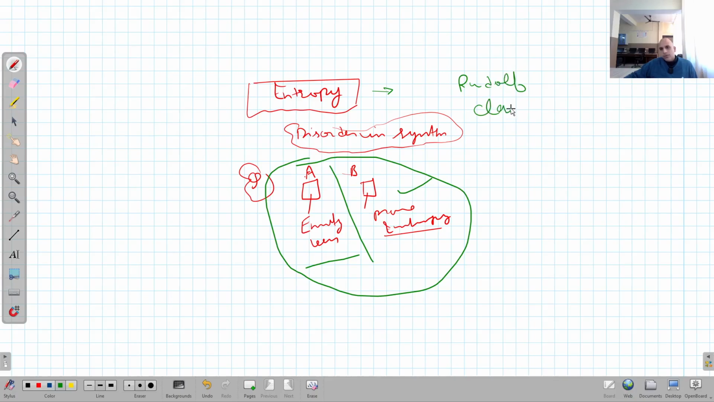Rudolf Clausius in 1865. He gave this physical quantity the name entropy. Clear? So, he actually was studying the different thermodynamic systems. Rudolf Clausius, who was a German physicist, was studying different thermodynamic systems.